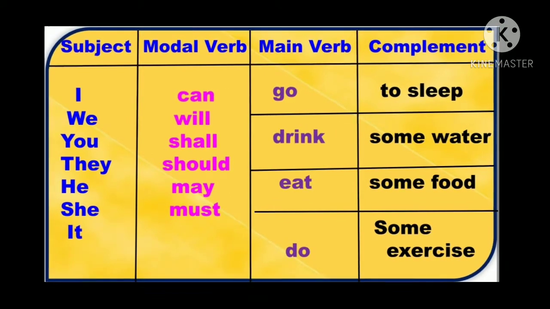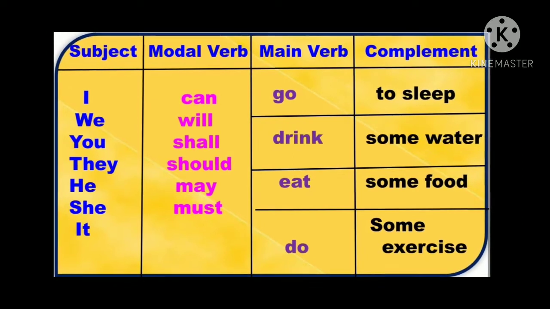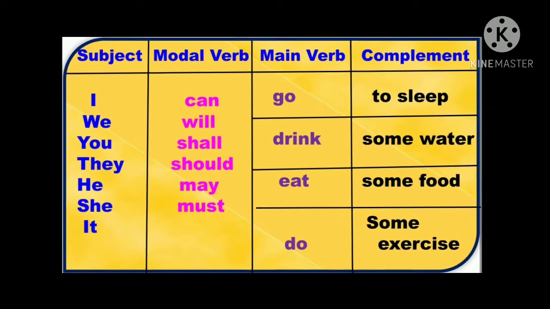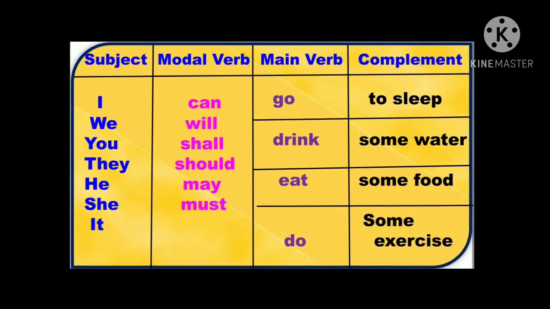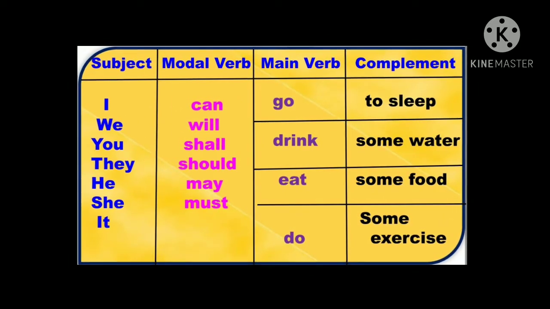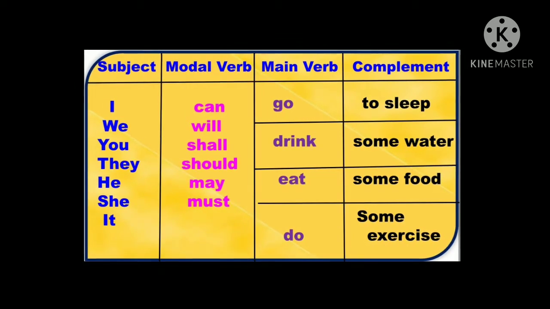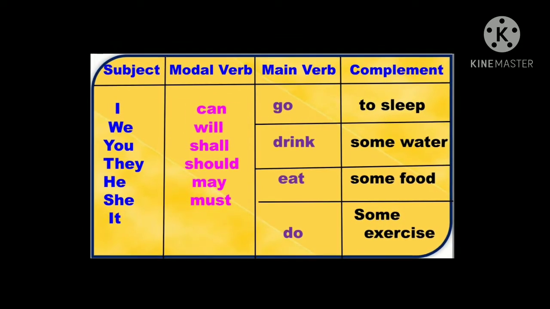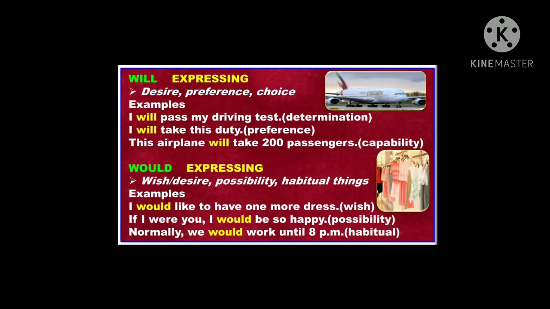Look at the examples. I can go to sleep. We will drink some water. They should eat some food. He will go to sleep. She shall do some exercise, or they will do some exercise. You may go to sleep, and she must drink some water. Okay? Let's see one by one in detail, right?